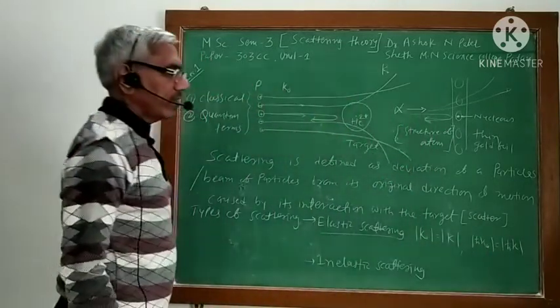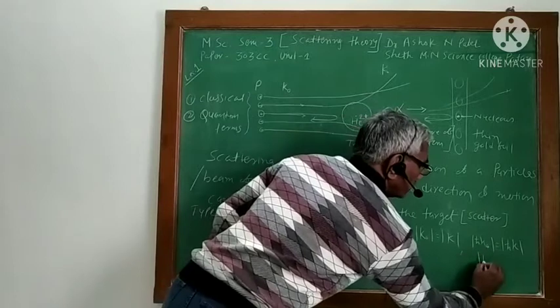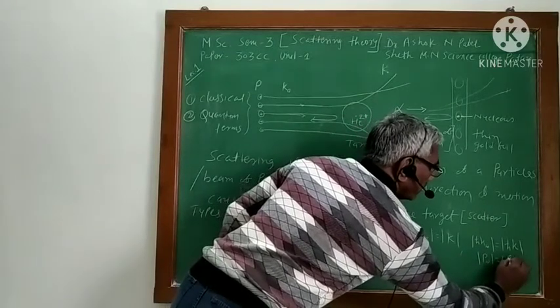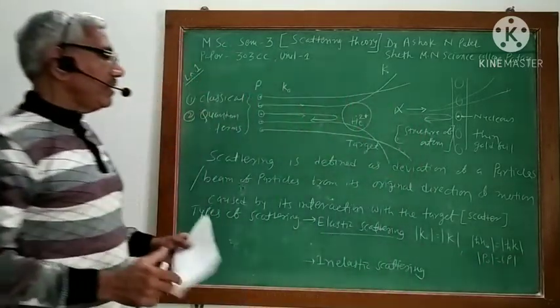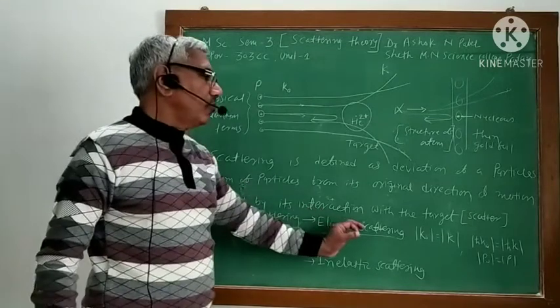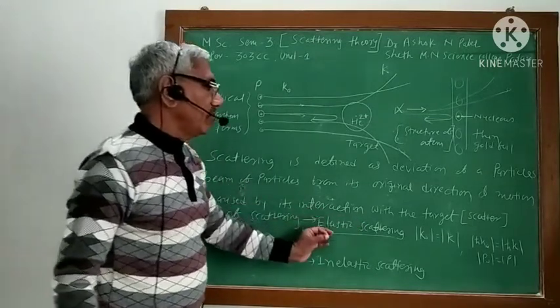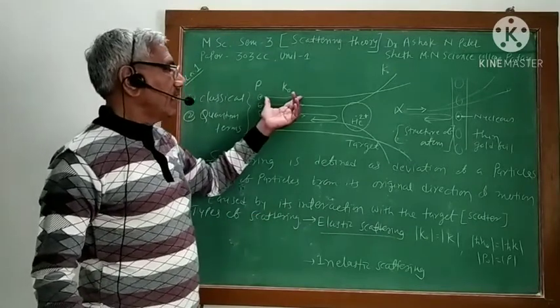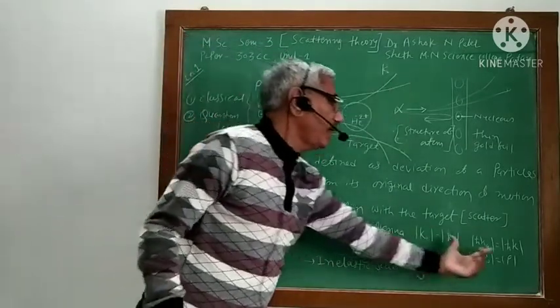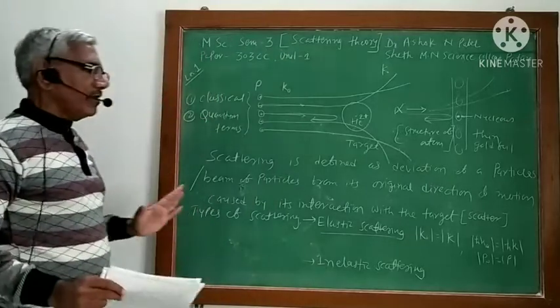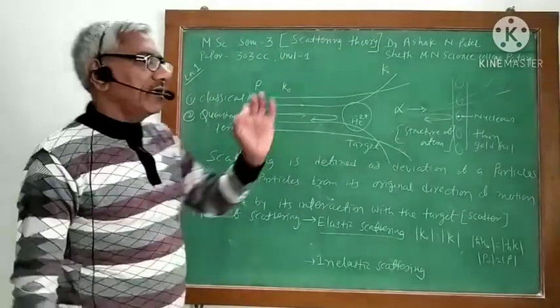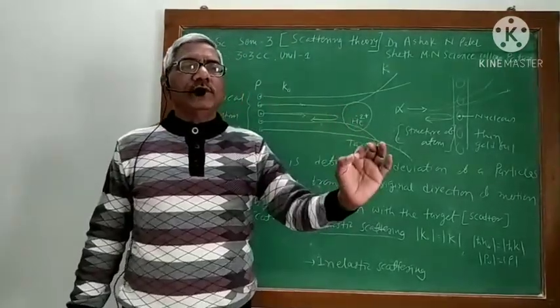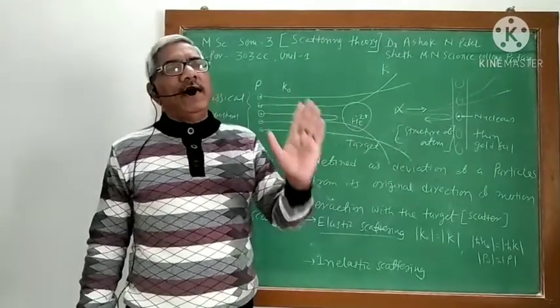What is h cross k? That is p0 is equal to p. It means in one line, momentum is conserved before and after scattering. So in one word, elastic scattering is one in which energy and momentum are conserved.